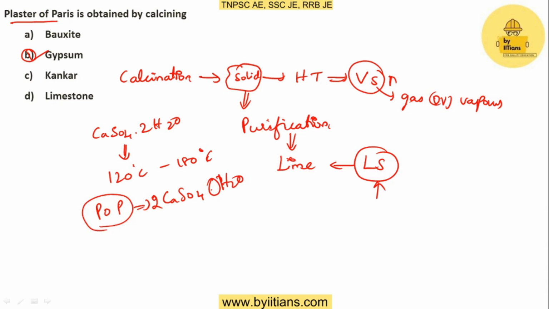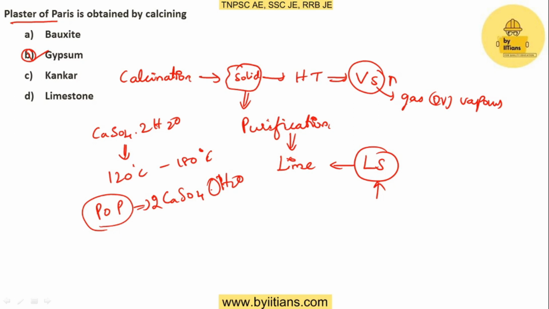So this plaster of Paris has a major role in the construction field. It has many applications, like false ceiling, ornamental design, and even now we are using plaster of Paris in precast industries. So option B is the right answer.